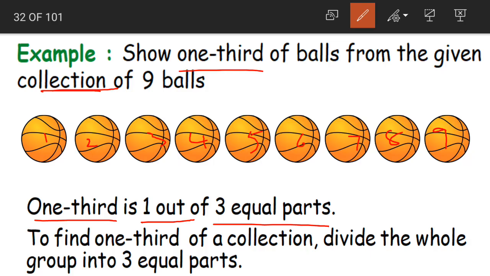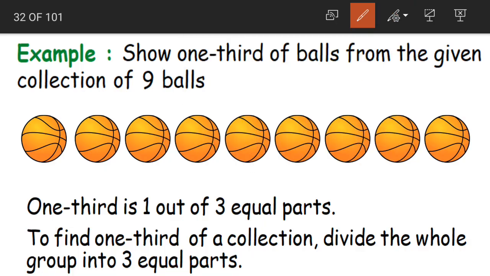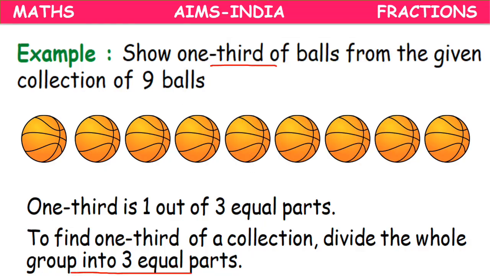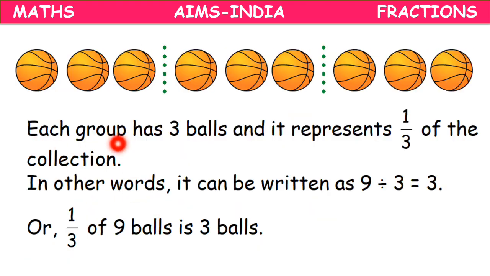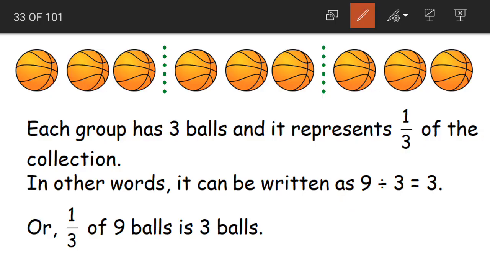So here also to find out one third of these 9 balls, what should we do? We should divide the whole group into 3 equal parts. Yes, as we are finding one third, we are dividing the group into 3 equal parts. See, each group has 3 balls and it represents 1 by 3 of the collection. In other words, it can be written as 9 divided by 3 is equal to 3. See, now here these are small numbers. These are only 9 balls and you can easily divide it into 3 groups.